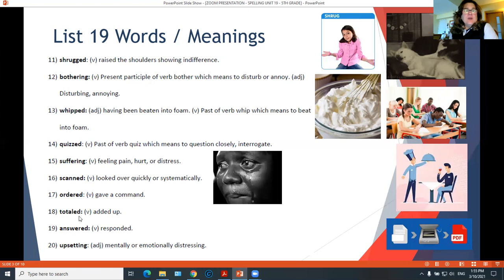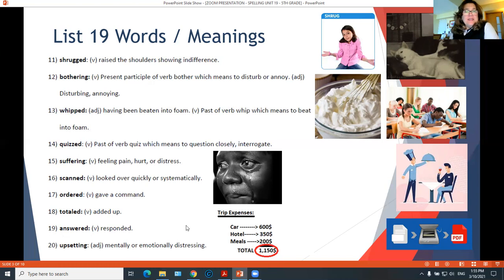Number 18, total. Total is the past tense of total. Total means to add up. For example, if you go on a trip and you're trying to find out how much money you spent, you total your expenses, and when you have the total, you have totaled your expenses. You have added up all the amounts, okay?